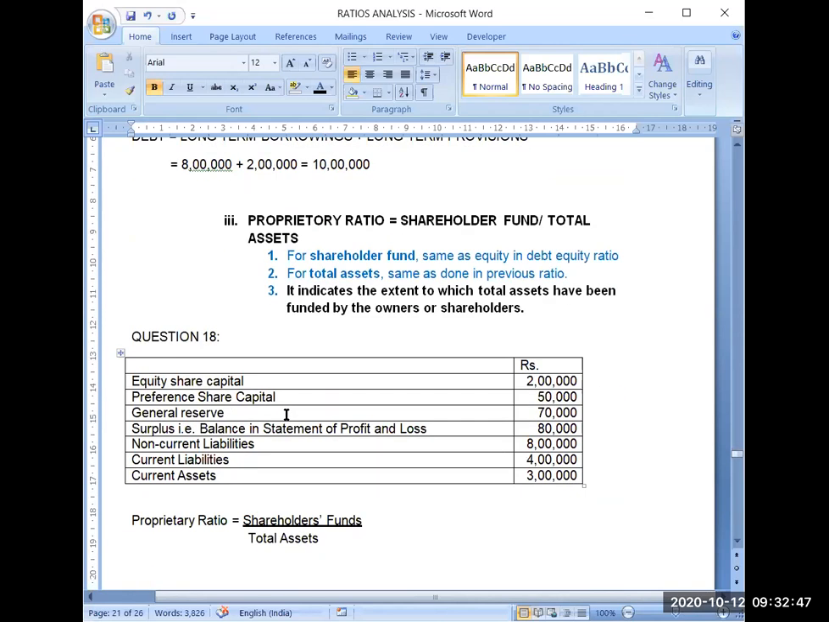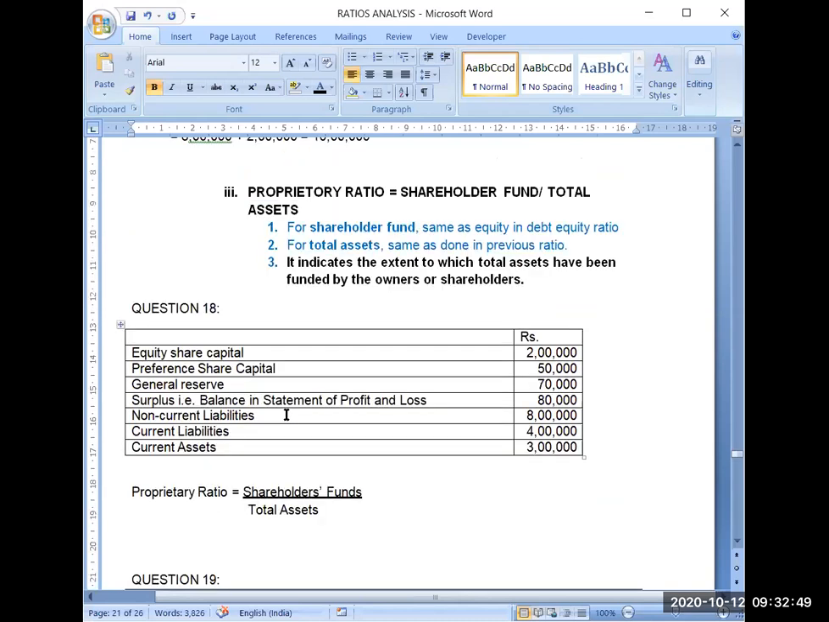Now, the next ratio is the proprietary ratio. What is the meaning of proprietary ratio? The first formula is shareholder fund upon total assets. We have calculated both of these values in the previous two ratios: shareholder fund we used in the debt equity ratio, this is equity actually, and total assets we calculated just in the previous ratio, total assets to debt ratio. So these both amounts will be calculated in the same manner as earlier, and there is no confusion regarding the calculation.